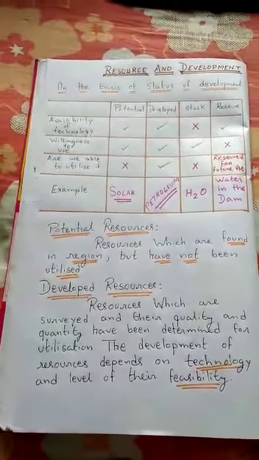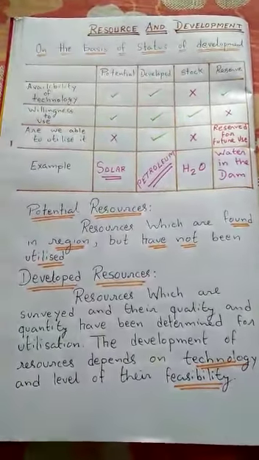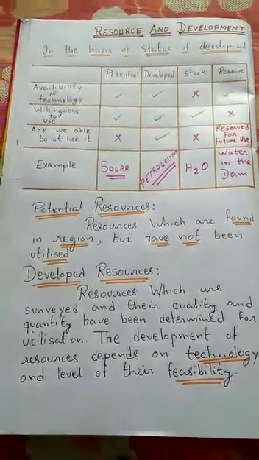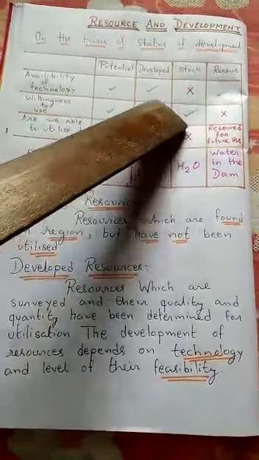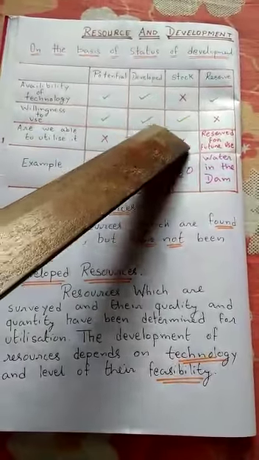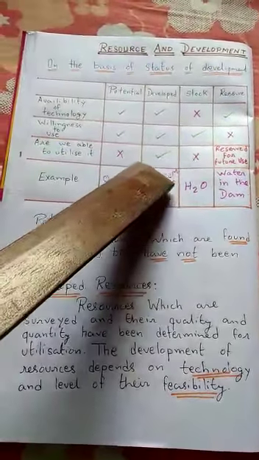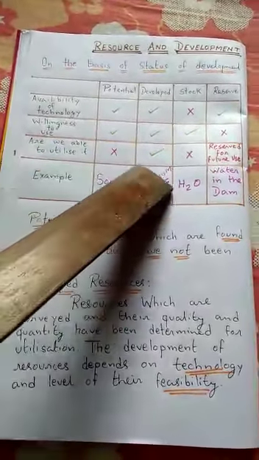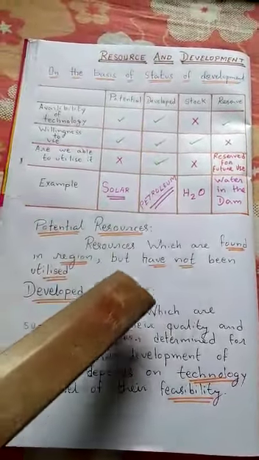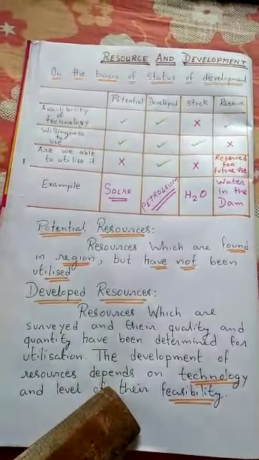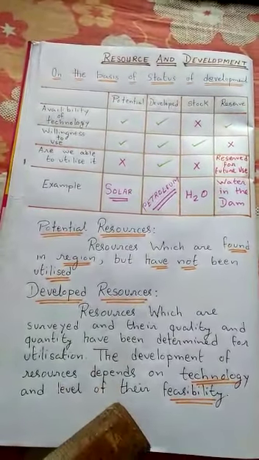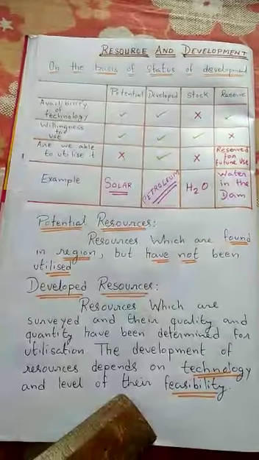That means in developed resource, students, availability of technology is there, willingness to use is there, and we are able to utilize it. Yes. Example is your petroleum. We have the technology, but economic feasibility should be there.